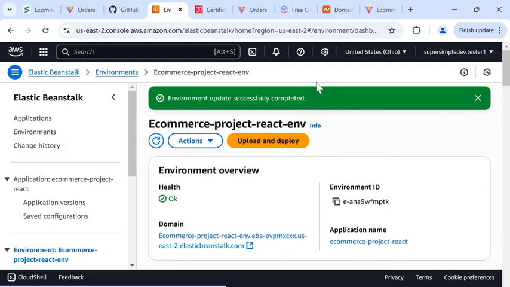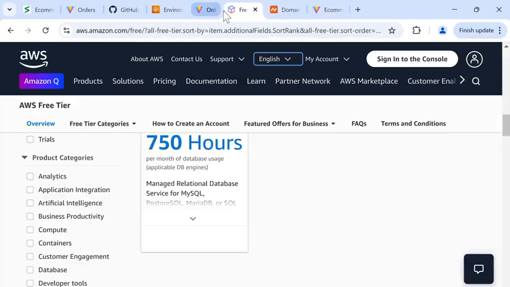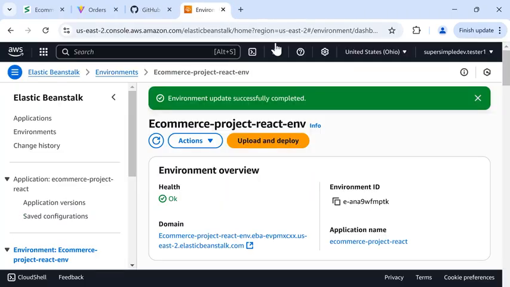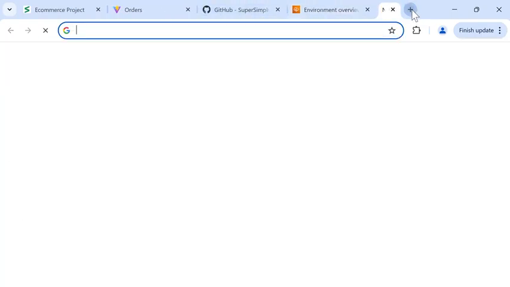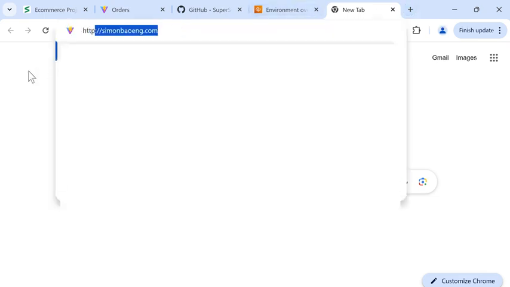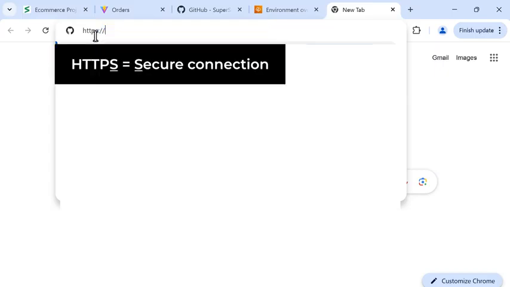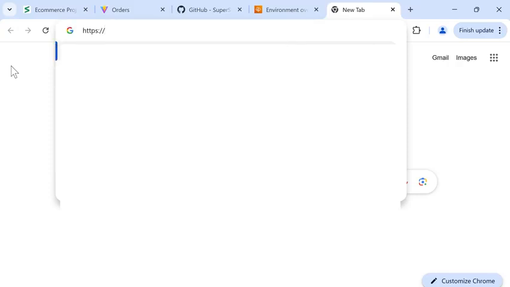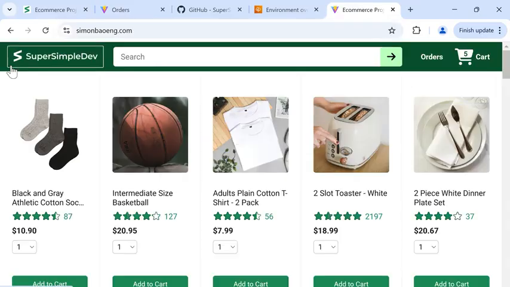Once that's complete, I'll close some of these other tabs, and I'll create a new tab. And in the URL, we're going to type https://. So this tells the browser to use the secure connection to our website. And then we'll type our domain name. For me, it's simonbaoeng.com and press enter. So now the not secure warning is gone, and we're using a secure connection to our